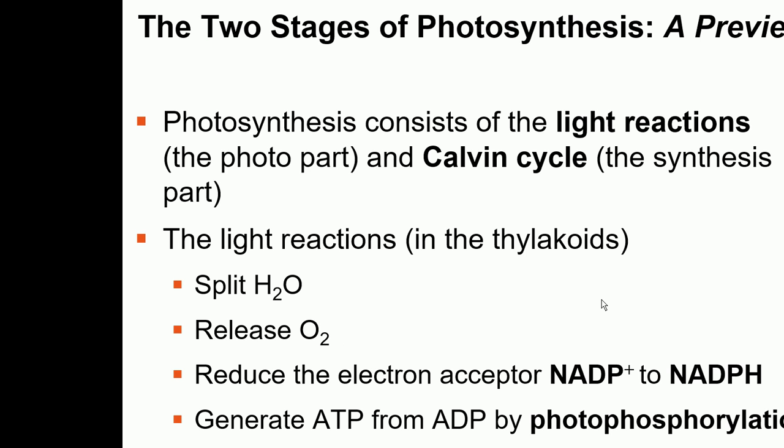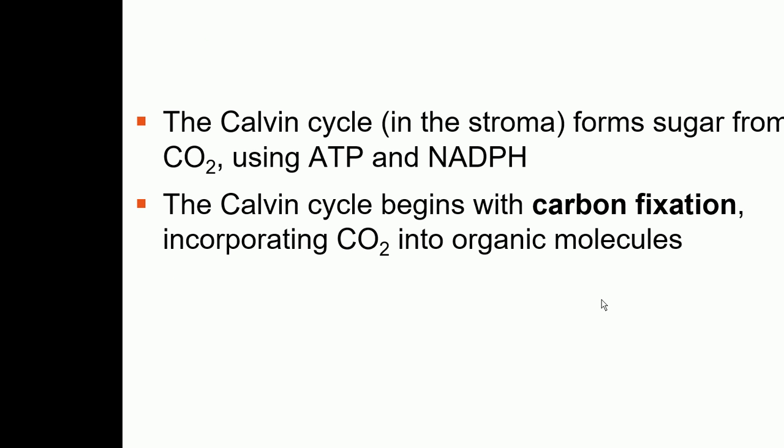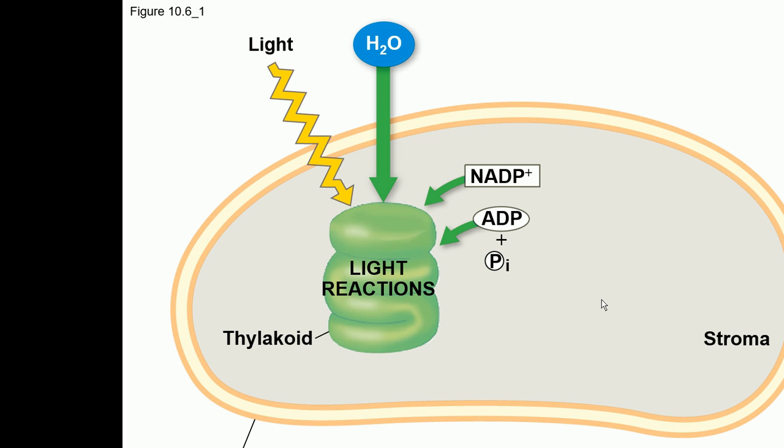These two forms of energy are used in the second phase of photosynthesis, which is called the Calvin cycle. In the Calvin cycle, the reduction of carbon dioxide takes place, and the source of energy in this phase is ATP and NADPH, which were produced in the light reactions. So this is showing you overall photosynthesis.